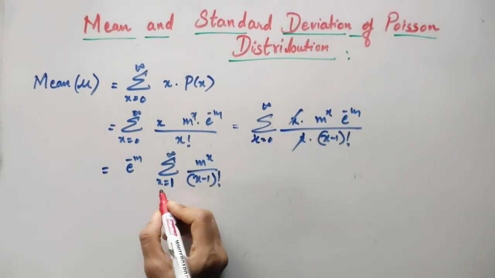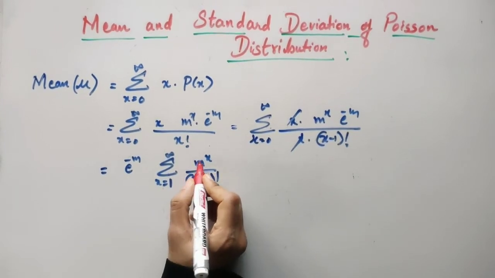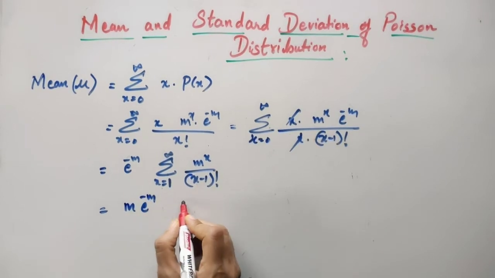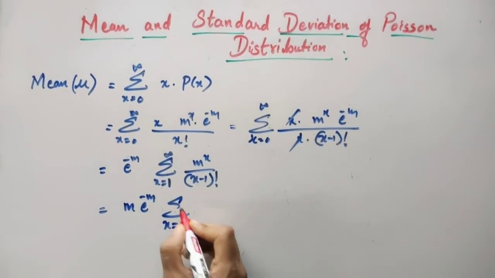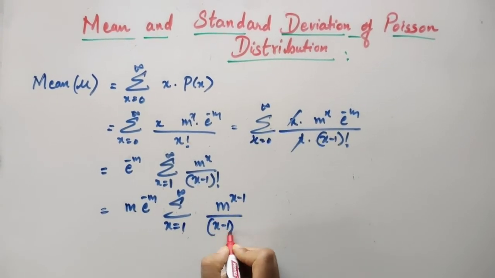Okay. Now since it has to start with 1, let us take one of the m out. So it will be m into e to power minus m. I'm just taking one m outside. Summation x going from 1 to infinity m raised to x minus 1 divided by x minus 1 factorial.